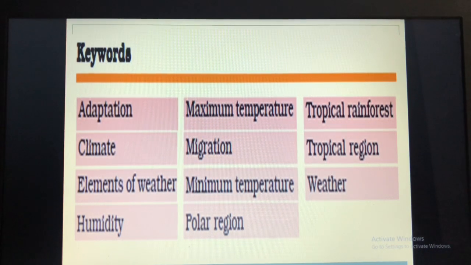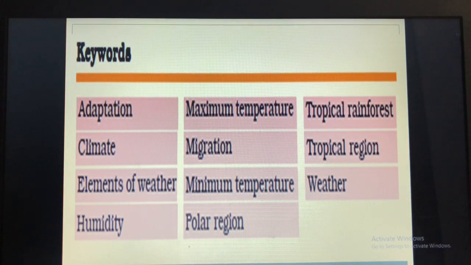So in this chapter today, I have completed the chapter on weather, climate and adaptations of animals to climate. A little bit of the lesson was remaining, so I have explained it to you. Now we have finished this chapter. So here are the points to be remembered.